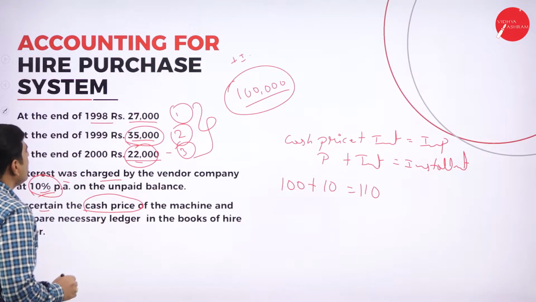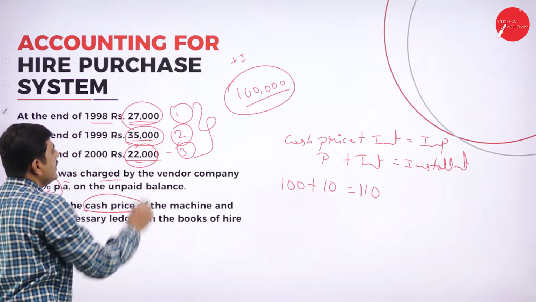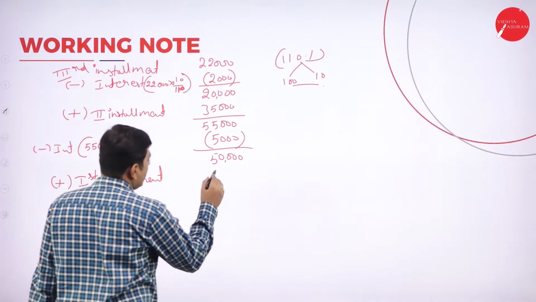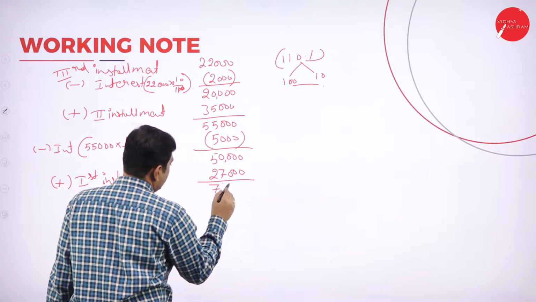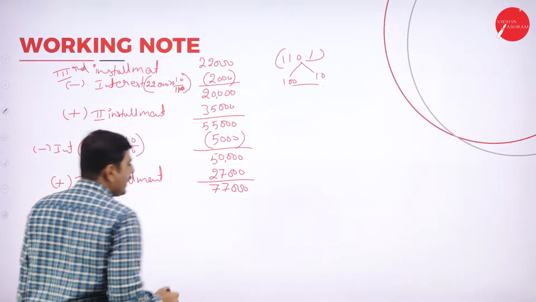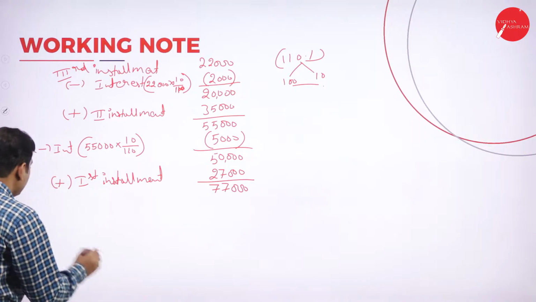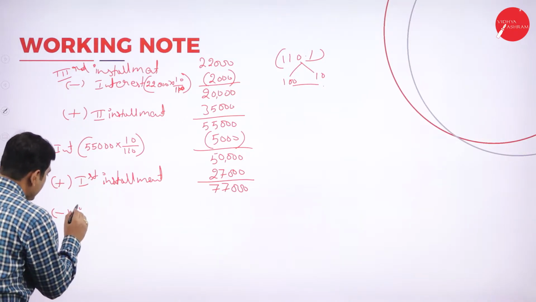What is the first installment? 27,000 is the first installment. So add 27,000. It will become 77,000. Again, deduct the first year interest.